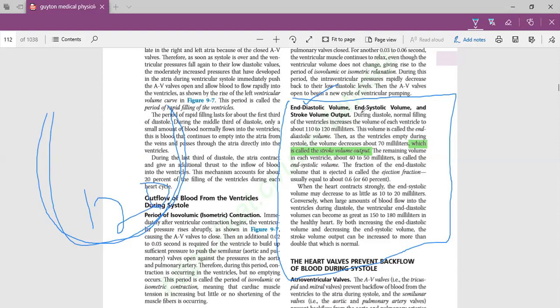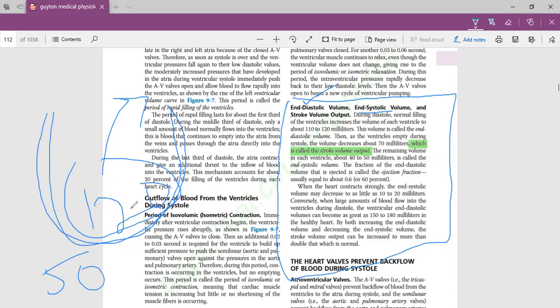Now, what is end systolic volume? Systole is a phase when the heart contracts. So when the heart contracts, volume is ejected. So at the end of the systole, only 50 milliliter will remain in the heart. For example, when your heart contracts, only 50 milliliter remain in your heart.